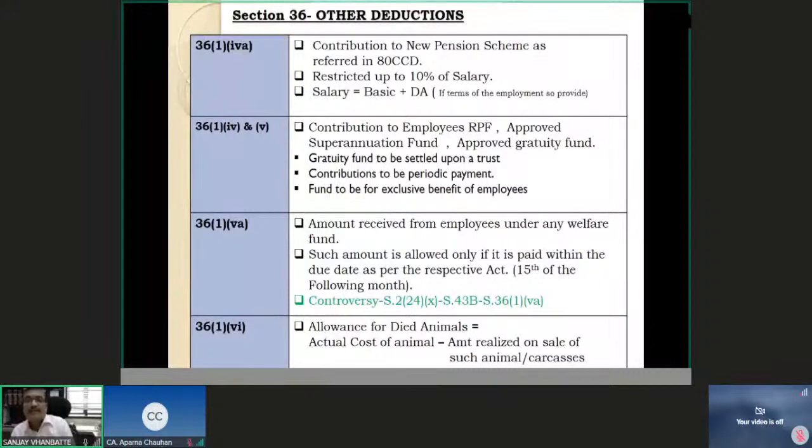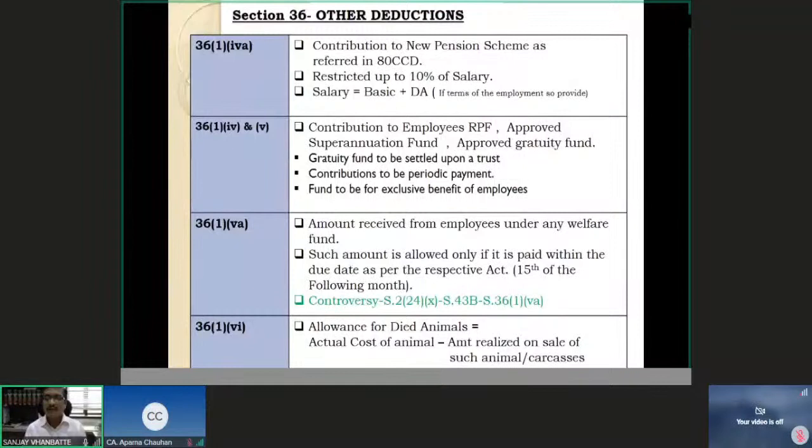Section 36(1)(vi). This is with respect to the dairy industry or poultry industry or piggery industry. For that matter, any industry based on animals where you have livestock as your asset. Now here, livestock is not a fixed asset on which you are entitled to depreciation under section 32.